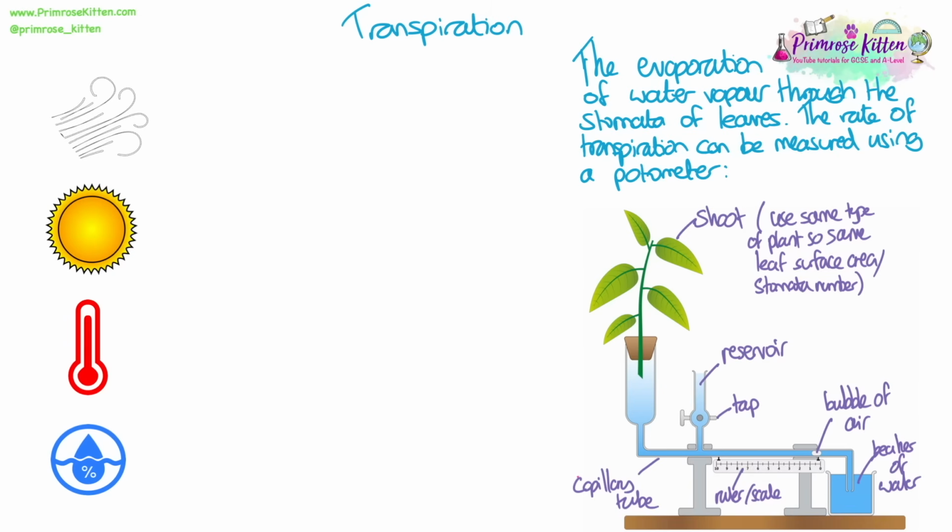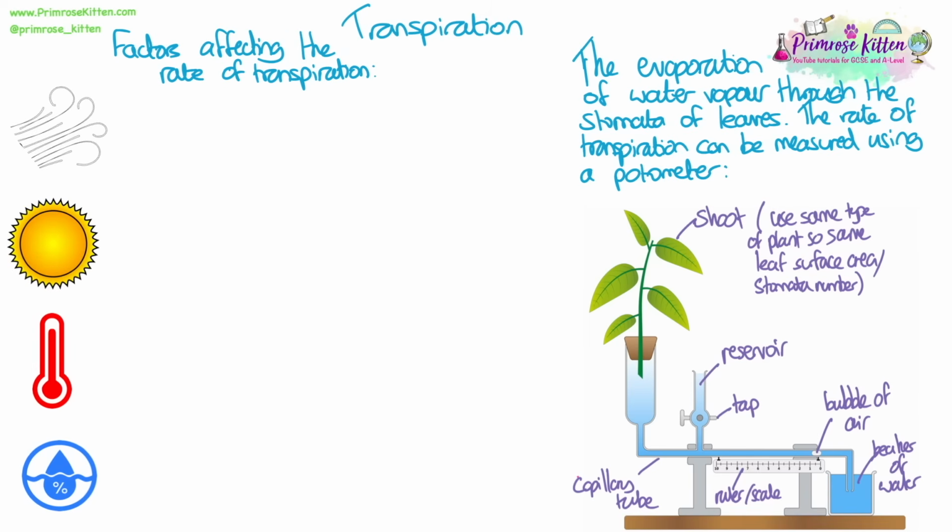Different potometers can look different, but we need to understand that we have a plant shoot, which will have leaves and stomata that the water can evaporate from, and that is connected all the way with an unbroken column of water from the bottom of the stem through a capillary tube, which has an air bubble in it. That's the only air bubble though. And we can move the air bubble to the start of the scale with the tap. And the air bubble is next to a scale, so we can measure the distance that the air bubble moves as water is sucked up through the plant shoot. And we are relating the fact that if it's sucking up more water from the plant shoot at the bottom, that is because more water is being lost at the leaves.